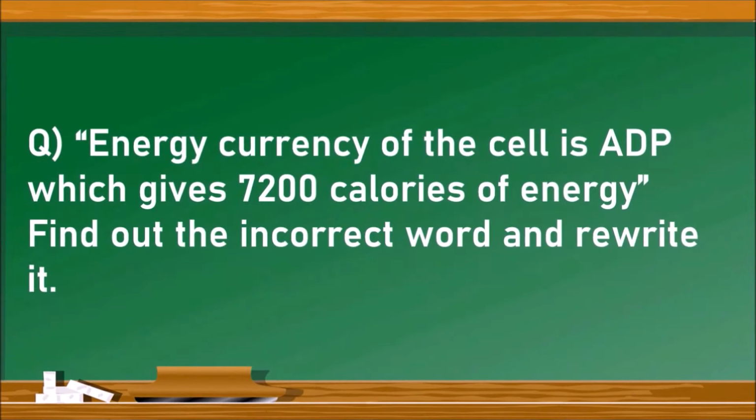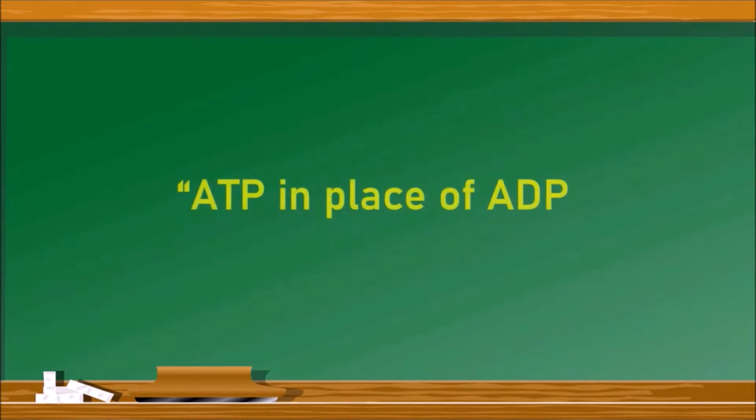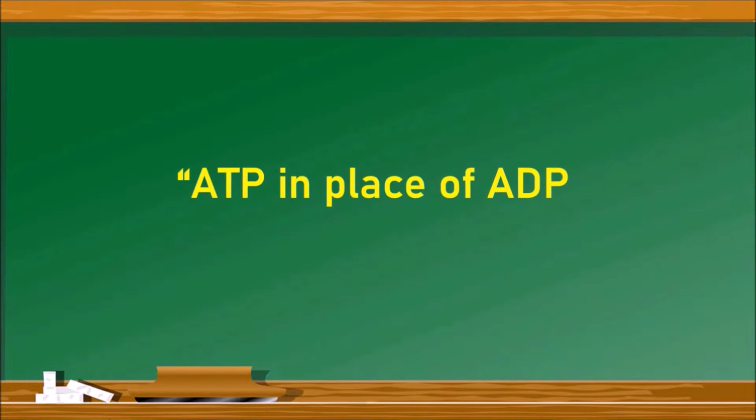Energy currency of the cell is ADP, which gives 7200 calories of energy. Find out the incorrect word and rewrite it. What is the incorrect word here? ADP is the incorrect word. We have to write ATP in place of ADP.